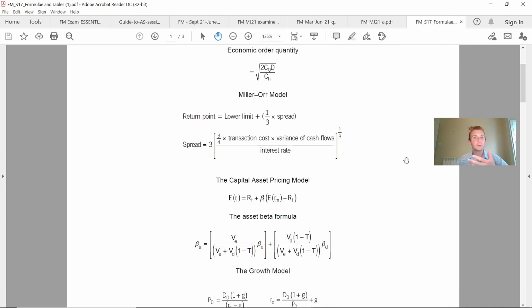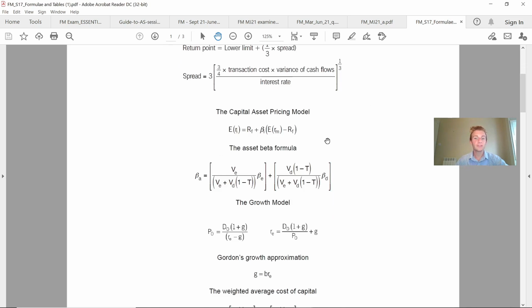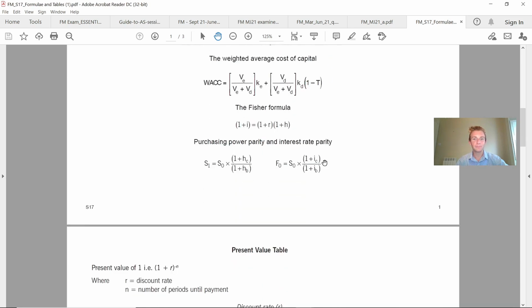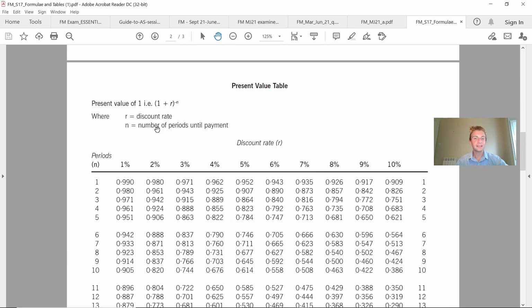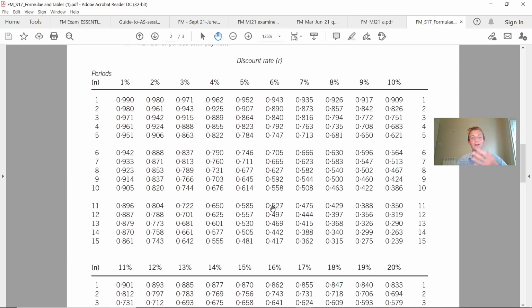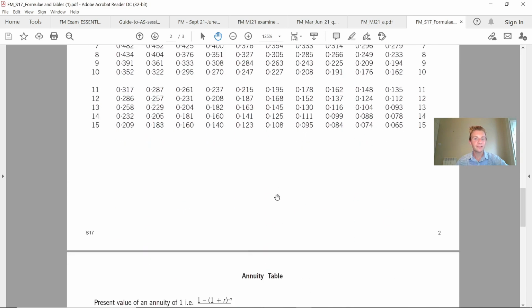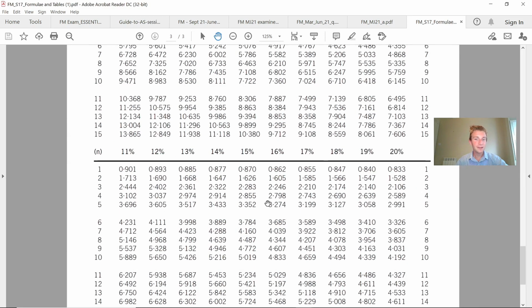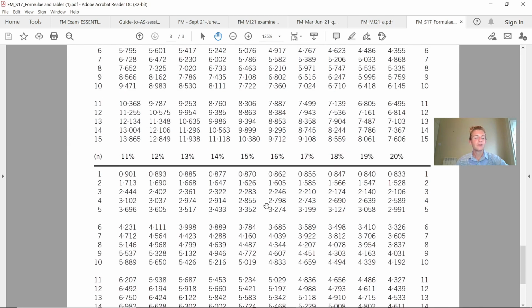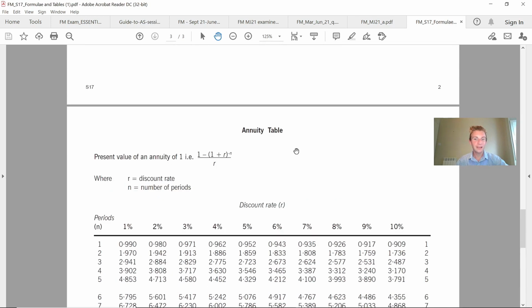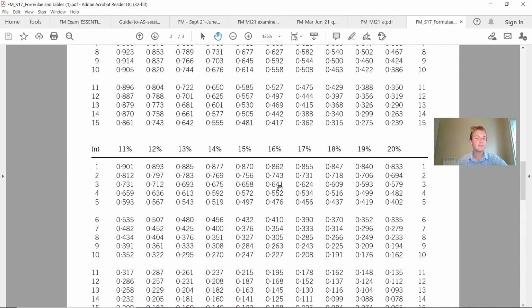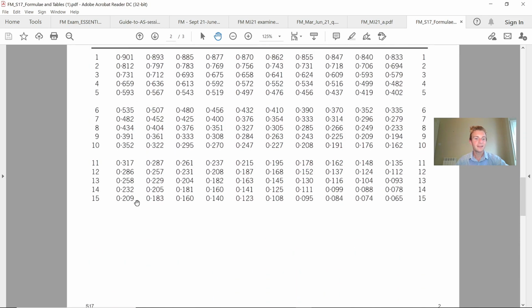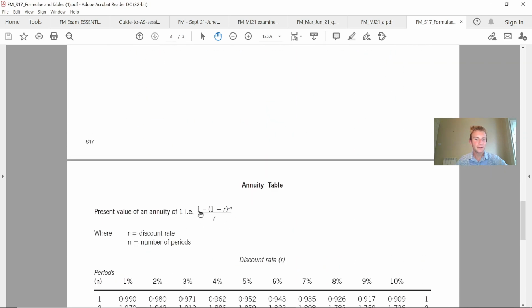So in my eyes, what I'll be saying to you here is make sure you've done a question in your question practice before this exam where you've worked out the growth model, you've worked out CAPM on here, you've actually attempted an NPV question where you've applied different discount rates on there. So this is where you need to really put in the practice, go through it, have a look at the annuity questions on there, find questions where they've applied the actual formulas. So here they are on here.